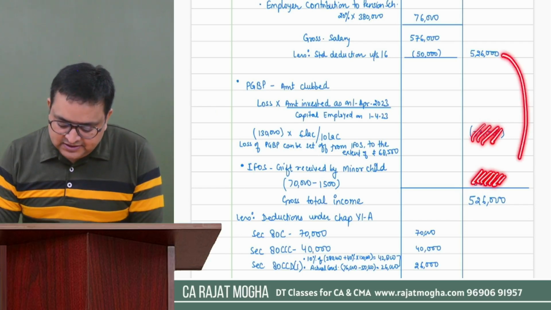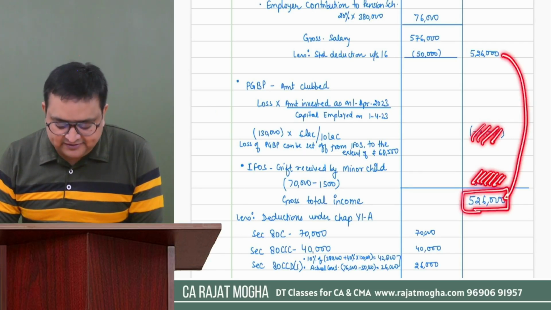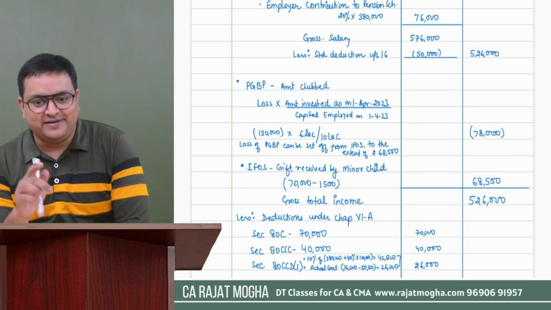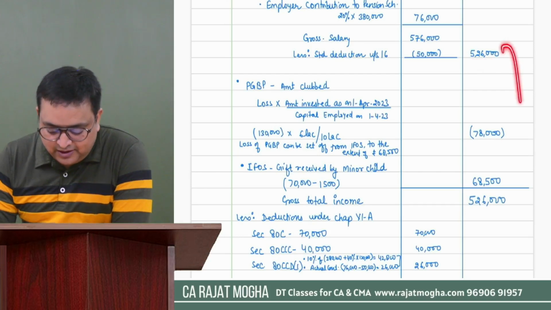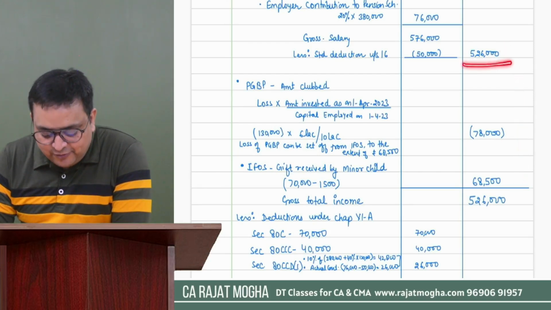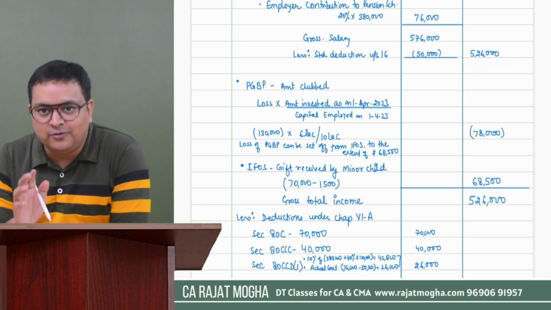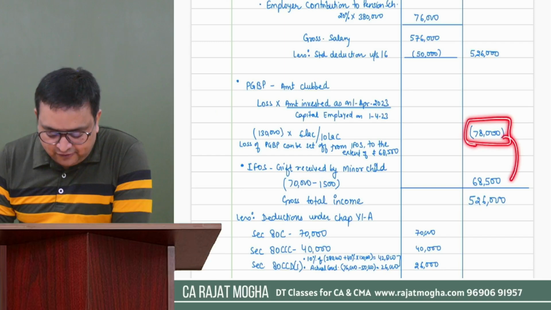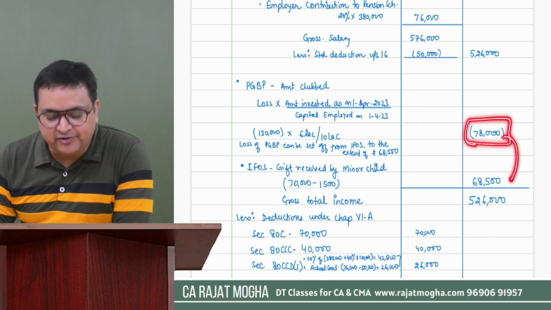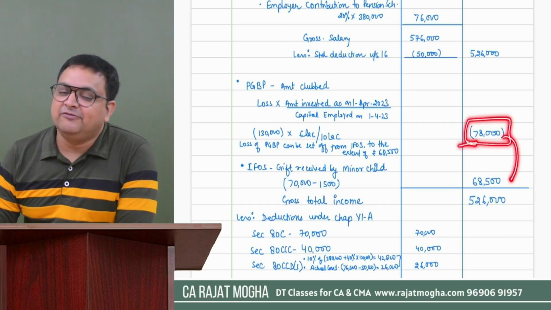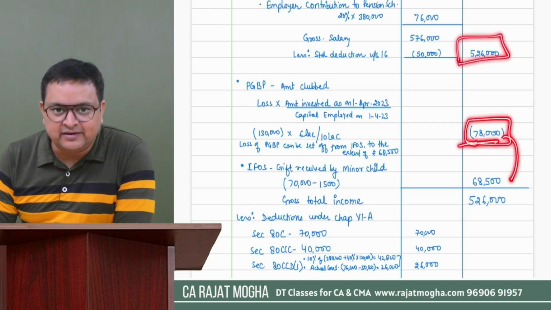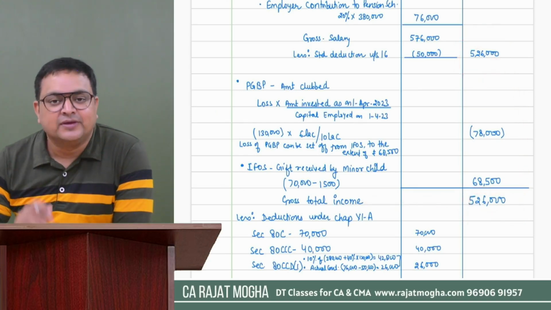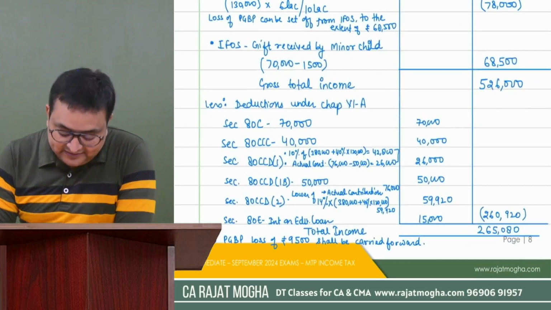So now we have GTI of 5,26,000. Here some people can make a mistake. Please don't commit a mistake over here. Some of you may just do a mathematics calculation: 526 minus 78 plus 68,500. No, don't make the silly mistake, because this loss can be set off only to the extent of 68,500. Whatever remaining loss could not be set off would be carried forward. It cannot be set off from salary, correct? So we are left with just salary income, that is 5,26,000. This is GTI. Got it? This was important. Don't make this silly mistake.